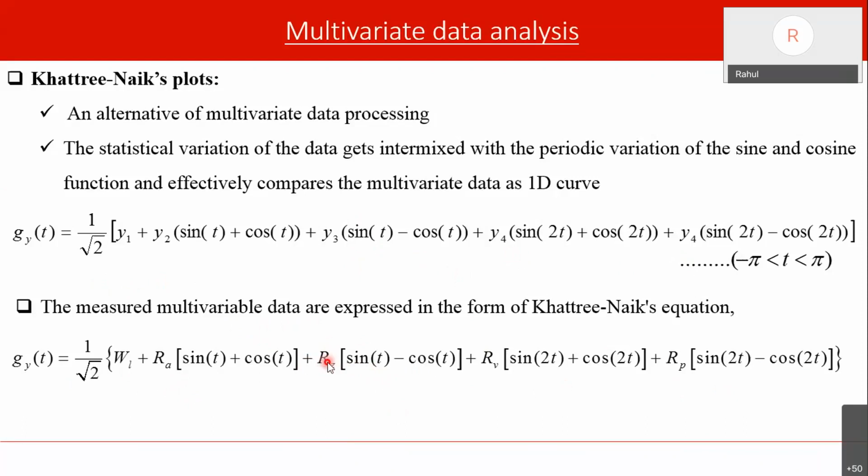We are simply converting our data into a sinusoidal wave. Basically this Khatri-Naik plot considers all the parameters in combination and converts them into a single 1D curve. Okay, how does it happen?